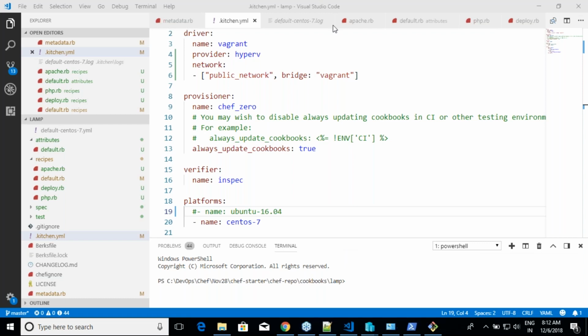How to create a VM in Hyper-V normally without kitchen? Ask Google, because my class is not about Hyper-V. Okay. Can you summarize in Ubuntu? Just show how to bootstrap Windows. I'll do that at the last. Those are not the important things for me, because in bootstrap I have to speak about WinRM. But let us not get into the operating system topics, because we are learning Chef over here.